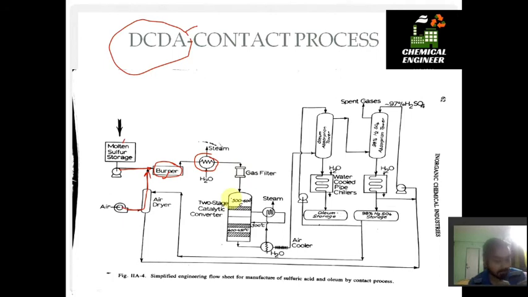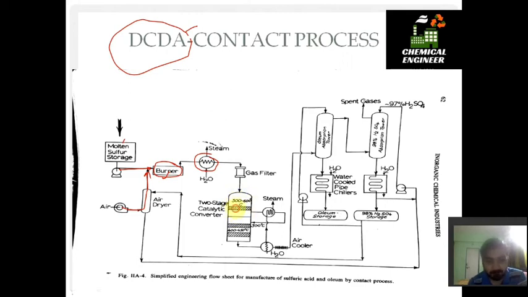Now we have a two-stage catalytic converter for the formation of H2SO4. One thing I forgot: the outlet of this gas filter has 7 to 10% sulfur dioxide, SO2, and 10 to 14% oxygen. Now this is a two-stage catalytic converter. In the two-stage catalytic converter, the first stage is at 500 to 600 degrees Celsius.